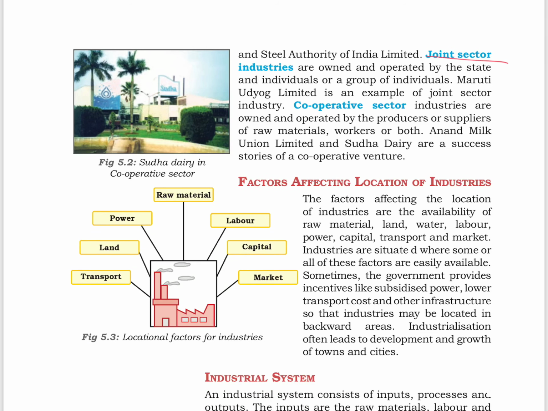Next, we have joint sector industries. These are owned and operated by state and individuals or a group of individuals. Maruti Udyog Limited is an example of joint sector industry. Next, we have cooperative sector industries. These are owned and operated by the producers or suppliers of raw materials, workers, or both. Anand Milk Union Limited and Sudha Dairy are the success stories of cooperative venture.